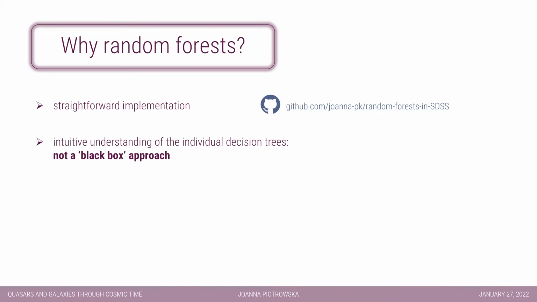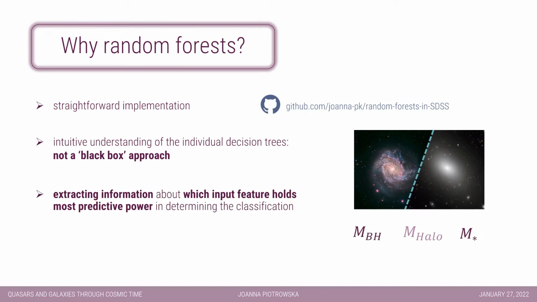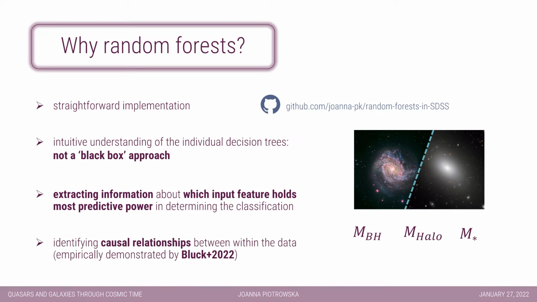More importantly, due to their simple architecture, random forests allow us to extract information about which input feature holds the most predictive power in determining the classification. This allows us to tease out physical mechanisms most likely responsible for quenching in massive central galaxies. Finally, as has been recently shown empirically, random forests are capable of correctly identifying causal relationships between classification labels and input parameters, which aids in resolving the long-standing problem of correlation not implying causation.